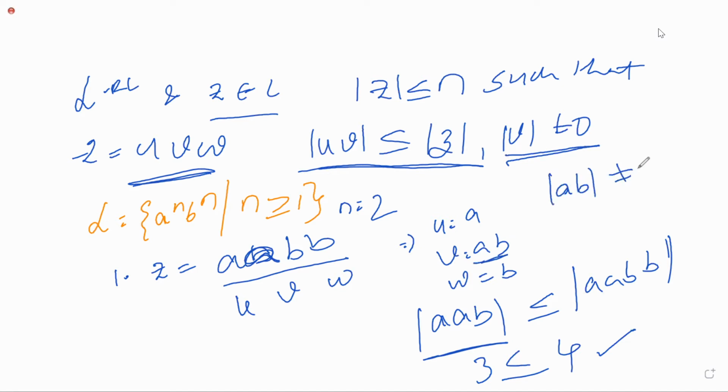What is the length of AB? Which is 2. 2 is not equal to 0. Is it true or false? True, ma'am. Both the conditions are true.